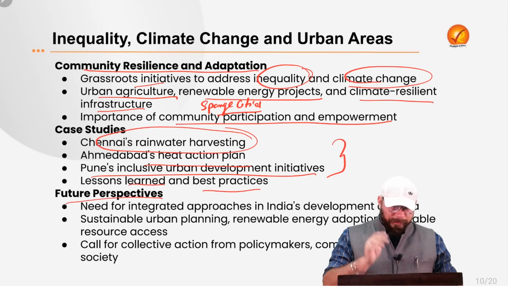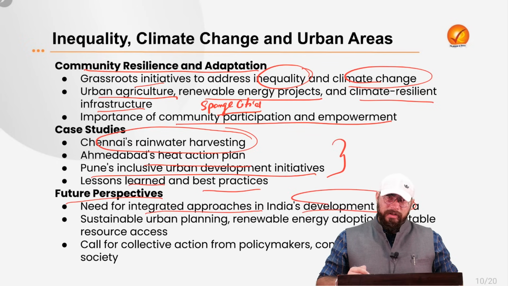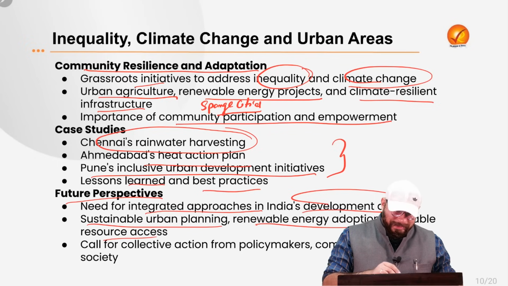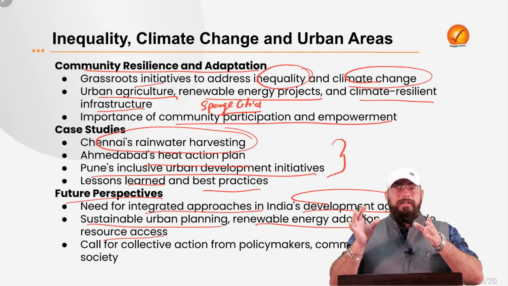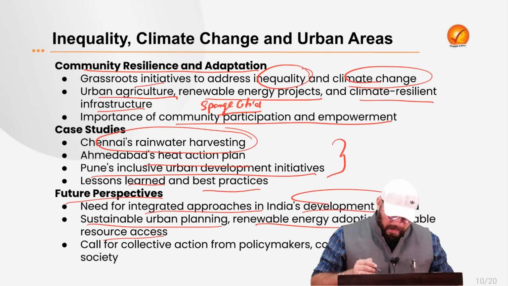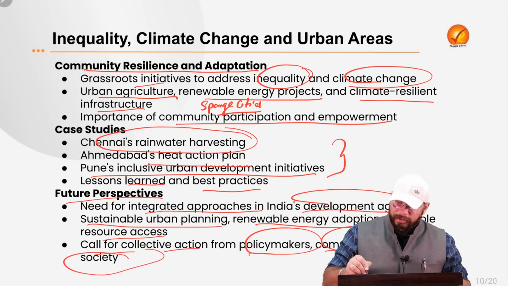Now, what is the future perspective? What is the way forward? The way forward is that there is a need for an integrated approach in India's development agenda. We need to move towards sustainable urban planning, sustainable agriculture, renewable energy, and equitable resource access. That is, resources are accessed by everyone equitably, right? And also there should be a call for collective action from policymakers, communities, and civil society.